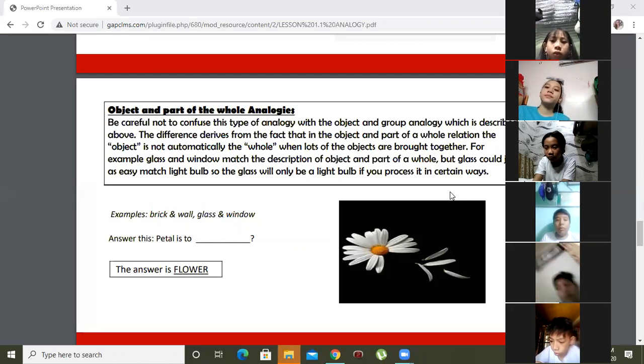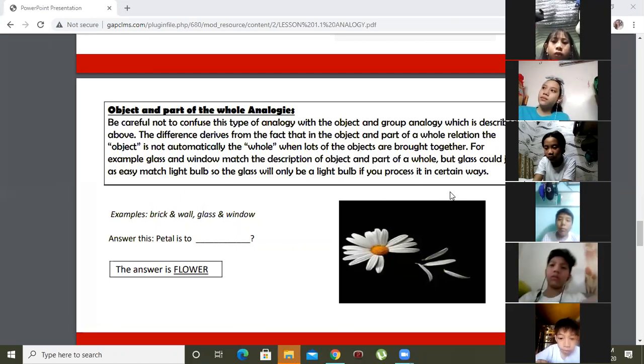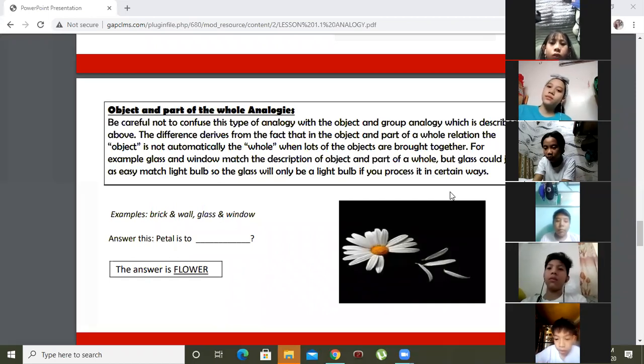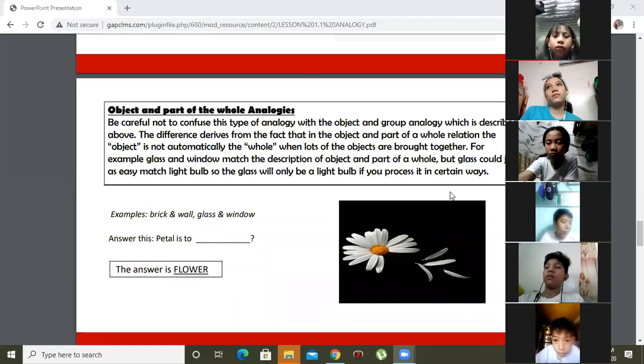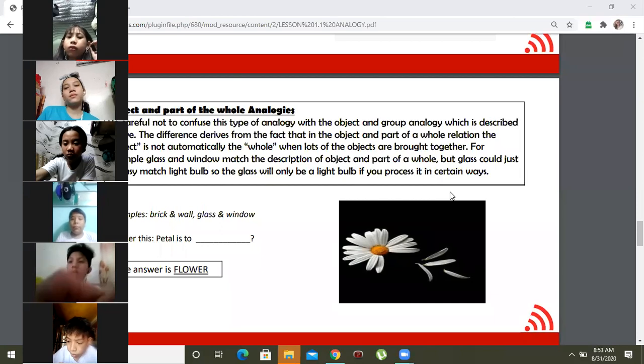When we compare it to the other part, if the question is France, the answer will be Paris. Because Paris is part of France. We can use that example in object and part. Do you understand me, class? Okay, another.